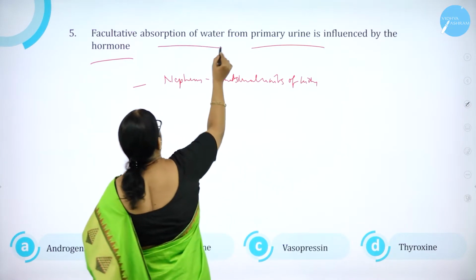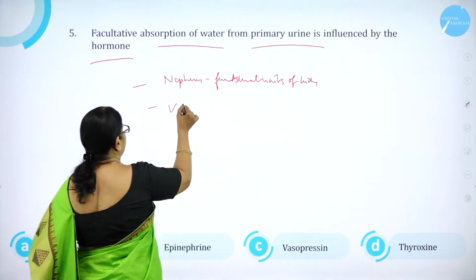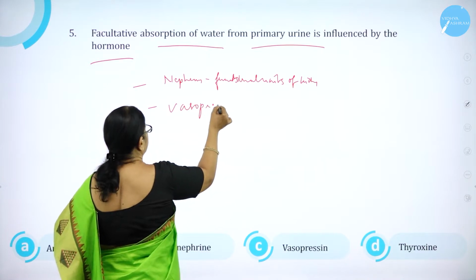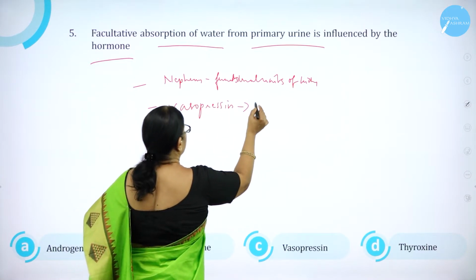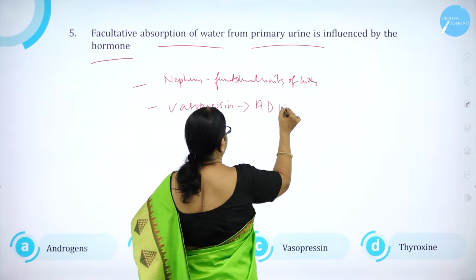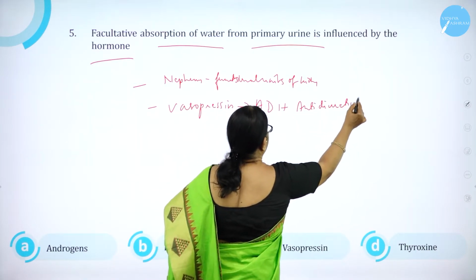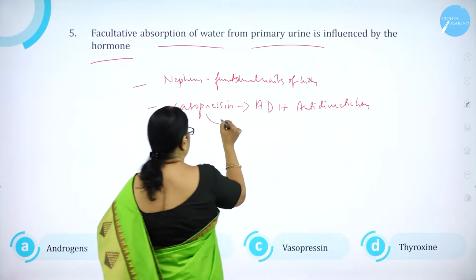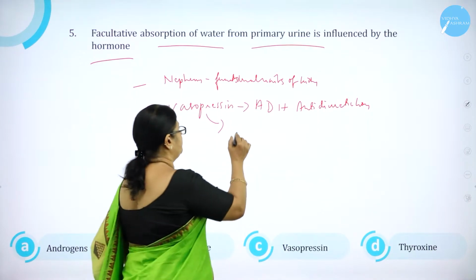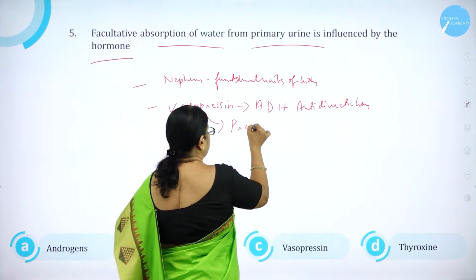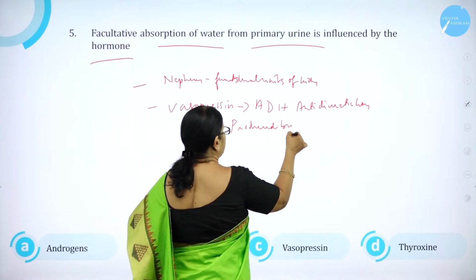And the facultative absorption of water is done by vasopressin, which is also called ADH, anti-diuretic hormone. This vasopressin is produced by the hypothalamus,